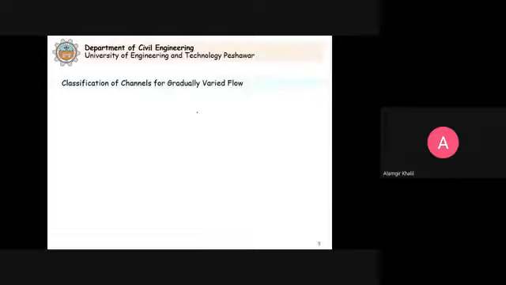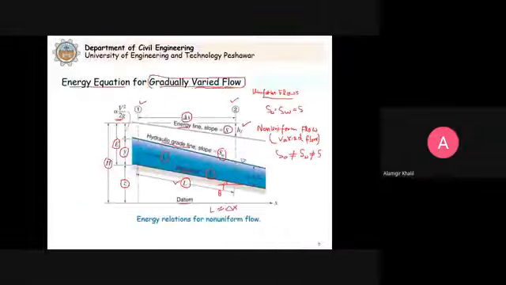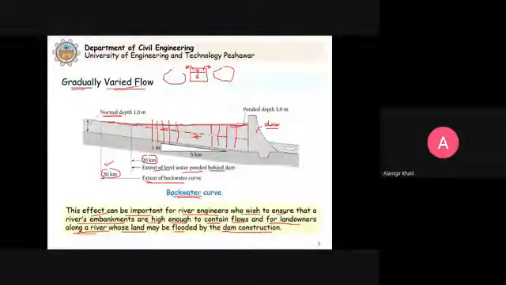Now, before we discuss how we analyze the water surface problems or water surface profiles in gradually varied flow, as you saw here, for example, this backwater curve. This is the backwater curve. So how do you analyze this water surface? Because this will tell you that along this channel, how much the water level is increased because of the construction of this dam. Ultimately, this is what we want to find out.